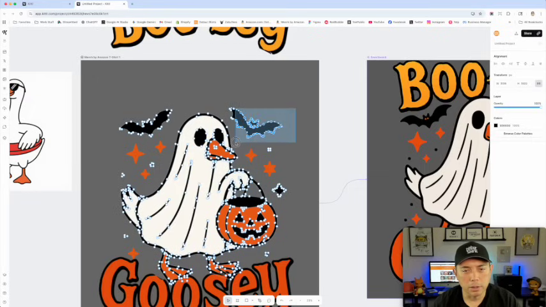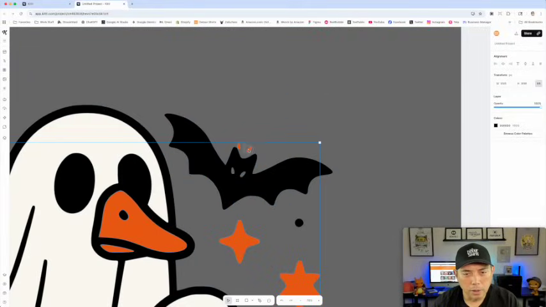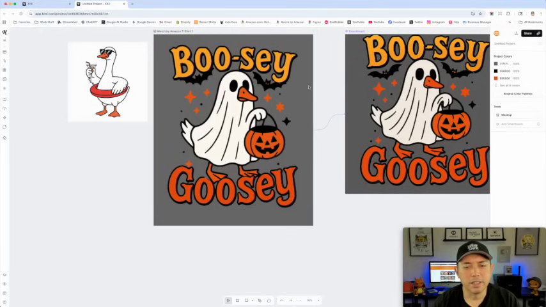Since this is all vectors, I can come in here, just select all these vectors, and move this guy down, like that. Oh, I think I moved it, didn't move his eyes. Whoops. Let's see. Yeah, I didn't move his eyes. Okay. Oh no, it's selecting all of it. What the heck? Okay, there we go. All right. Good, good, good. Okay, so got Boozy, and there you go, Boozy Goosey.